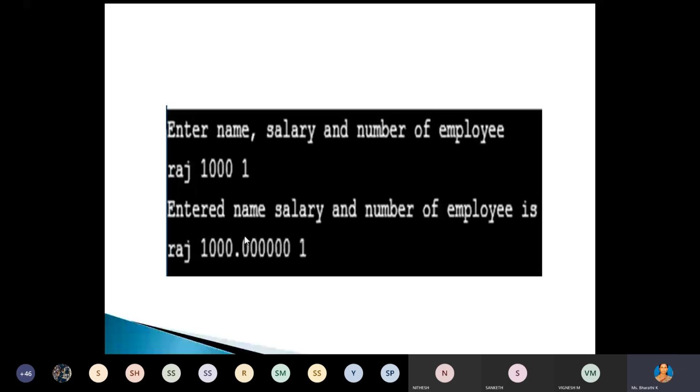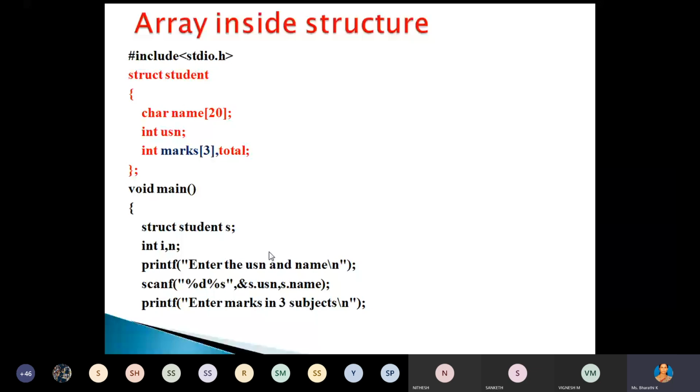Now, inside the structure, we can use arrays. Okay, array inside the structure. Here, we have the structure student, again name, that is a character array, USN, marks. That means each student is having different subjects. Now, how can we read each subject's marks, or how can we print each subject's marks? For that, we can use arrays inside the structure. Understood? Here marks is the array type.